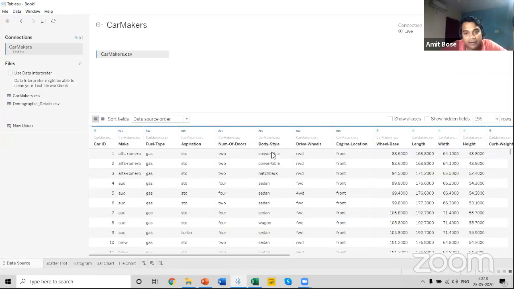In this data, each row is dedicated to each car's body style, so for a single body style we have a single row. What if you have a number of rows for a single body style, or a single row for a number of body styles? In that case, you will be using a formula called count distinct.